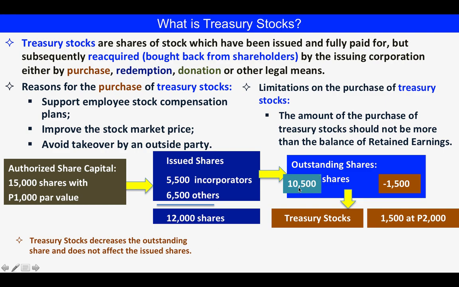So outstanding shares is now at 10,500, but the issued shares remain at 12,000. And treasury stock is the difference of issued shares and outstanding shares.